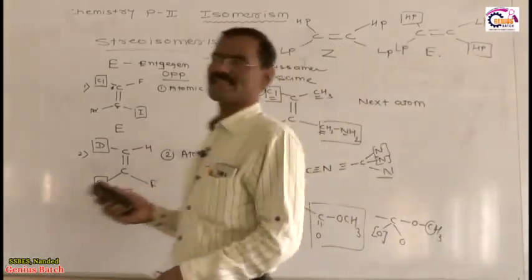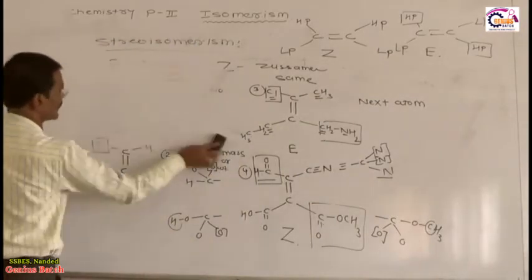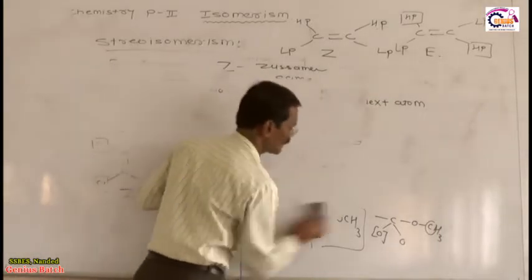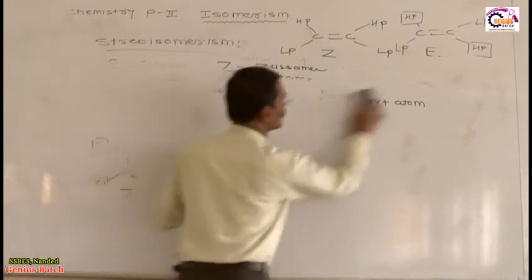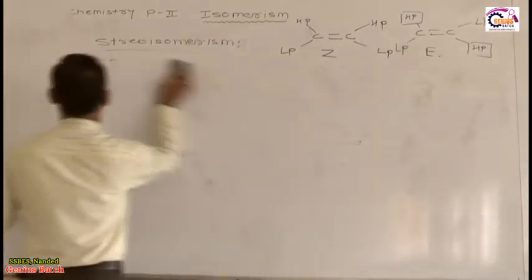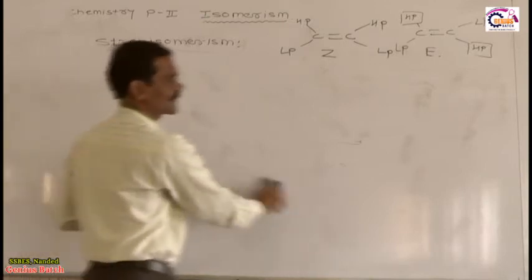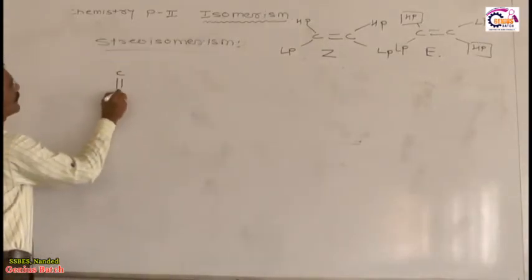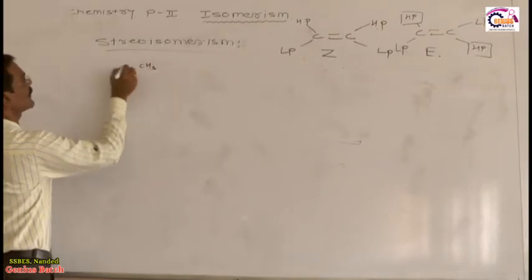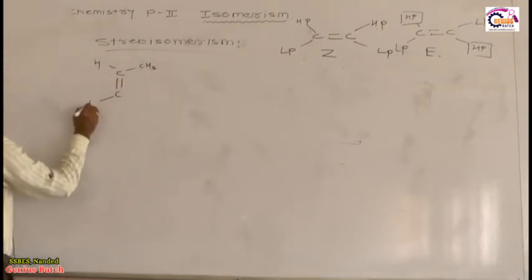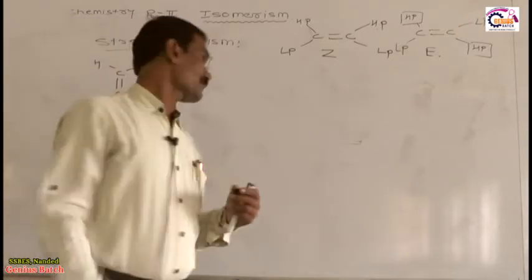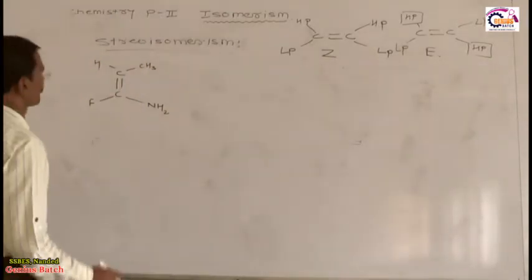Now what is the example of this E and Z nomenclature system? See the example. Suppose I have this type of molecule. See, dear students, these are very interesting and very important cases. I will give you one hint, one idea. C double bond C, here CH3, here H, here F, here NH2. My question is: whether the given compound is E or Z.